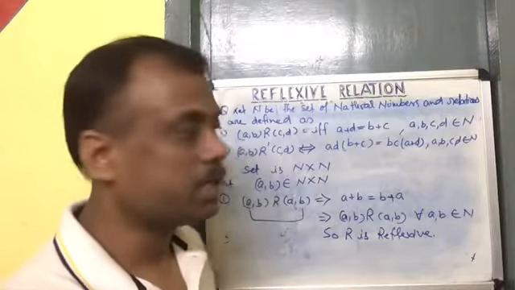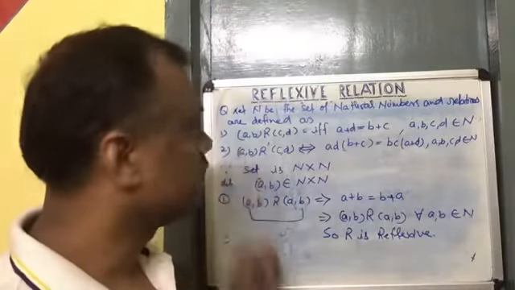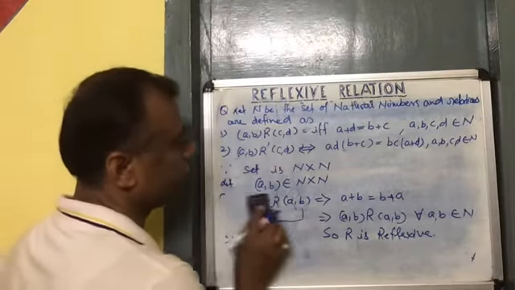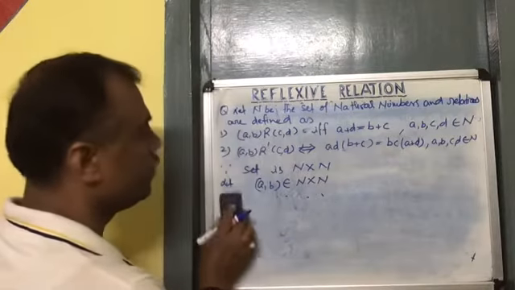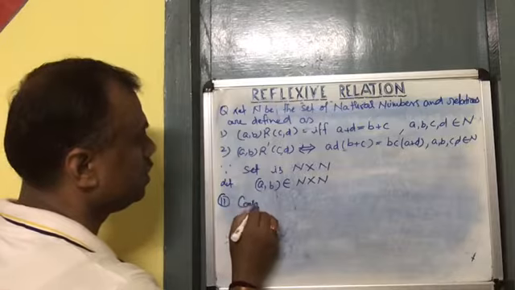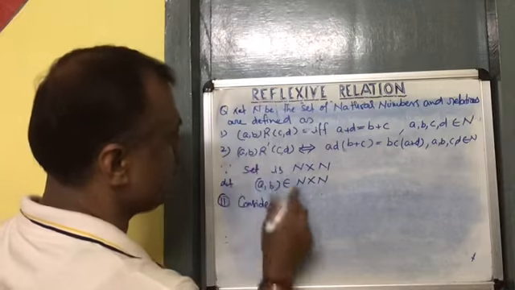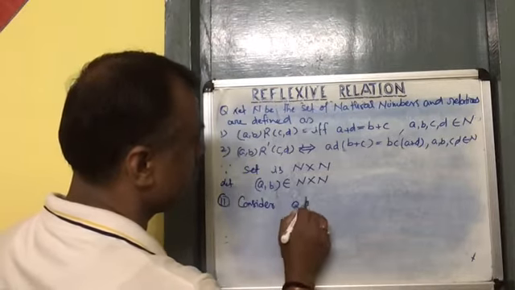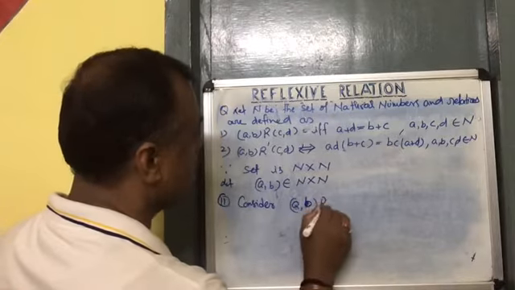Okay, let us go for the second one. For the second one, consider AB R dash AB.